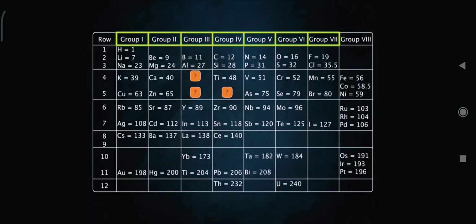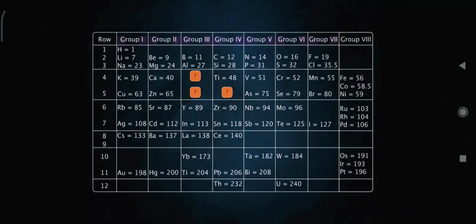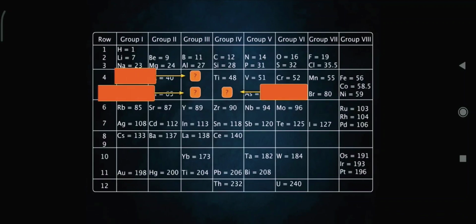Groups 1 to 7 were divided into subgroups A and B. Group 8 contains triads of elements. Some blank spaces are left for undiscovered metals. Mendeleev was able to predict